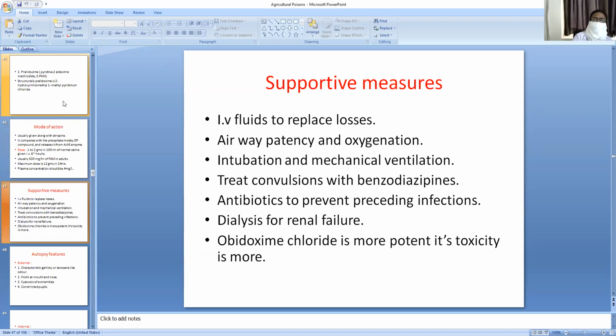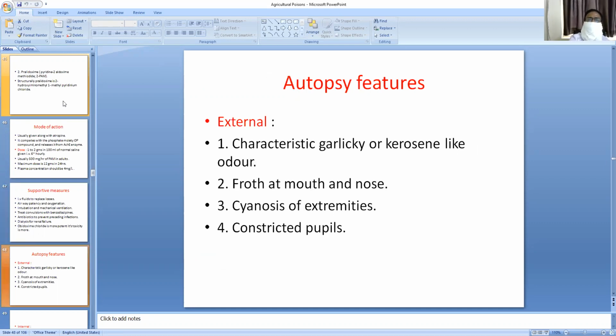What are the supportive measures? IV fluids to replace the losses, airway patency, intubation, mechanical ventilation, treat the convulsions with benzodiazepines, antibiotics to prevent secondary infections, dialysis for renal failure. Obidoxime chloride is more potent and its toxicity is more. Obidoxime is another type of oxime.